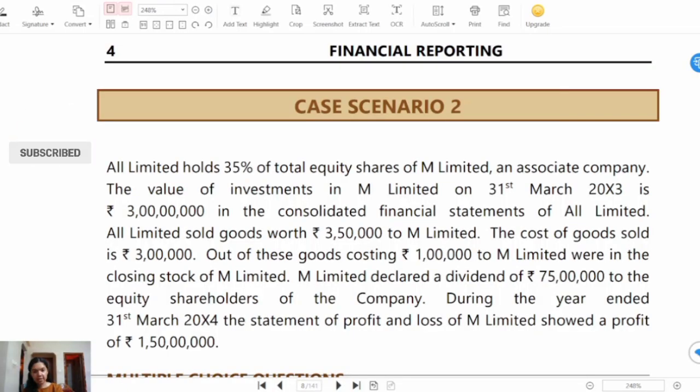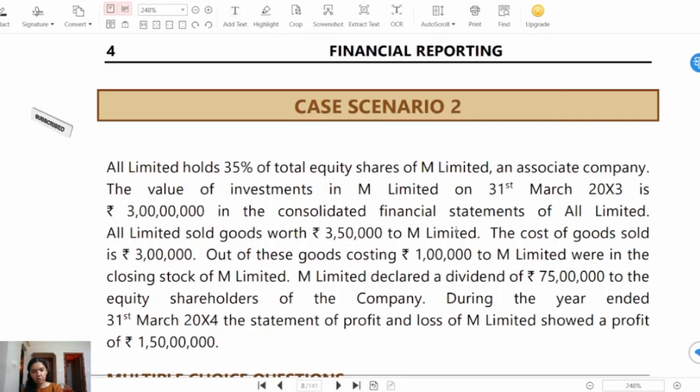So first let's read this case scenario and then we'll try to analyze it. All Limited holds 35% of total equity shares of M Limited, an associate company. The value of investments in M Limited on 31st March 2023 is 3 crores in the consolidated financial statements of All Limited. All Limited sold goods worth 3,50,000 to M Limited.